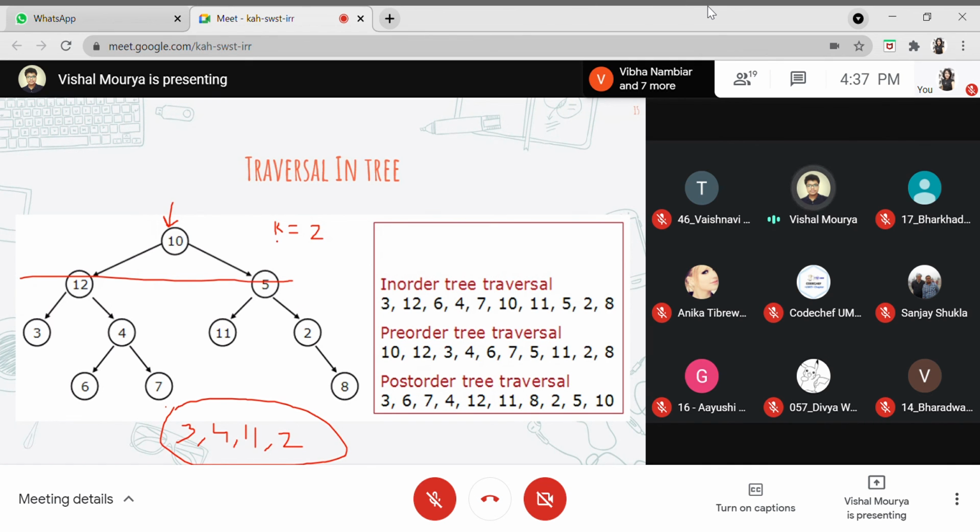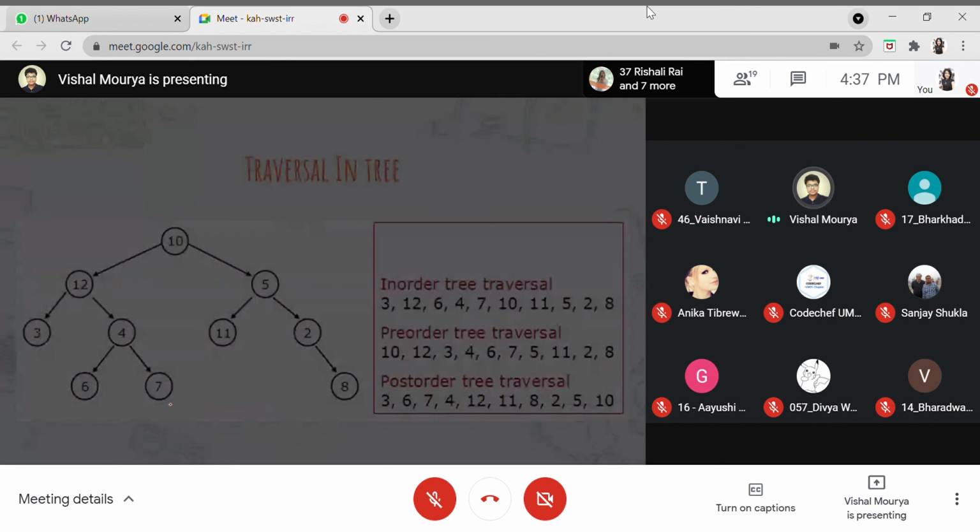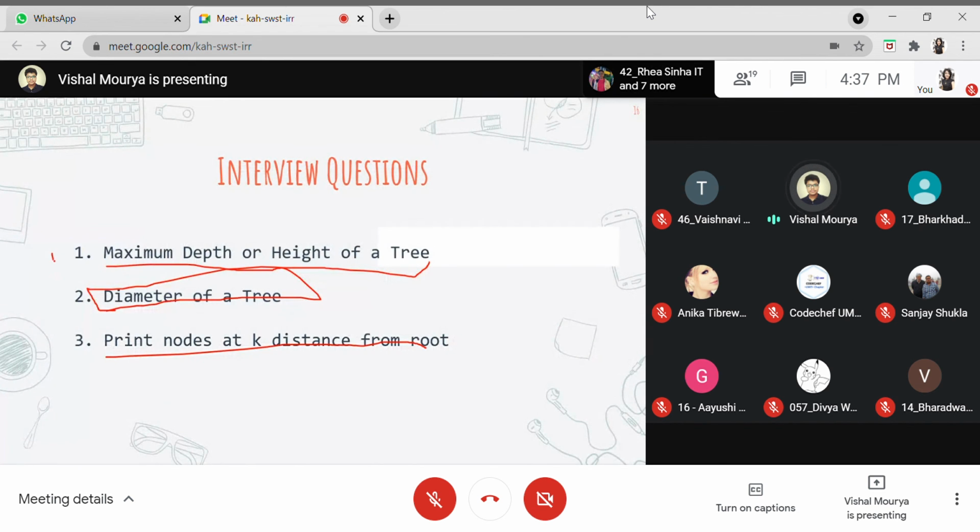It's a pretty simple question. We have learned everything needed to solve it, and it is simpler than the diameter one, because it doesn't involve logic building but rather the implementation. It involves how you have understood the recursive logic and how you have learned to manipulate things. So these are the 3 questions. These 2 are done. I was planning to solve this, but it is simple homework for you.